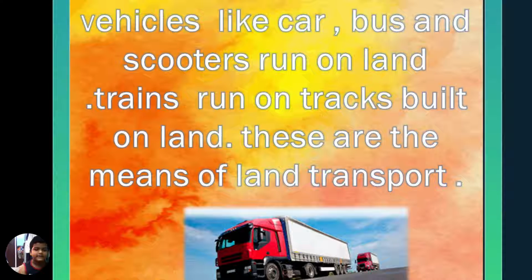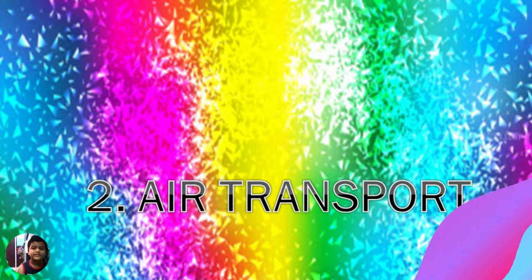Land transport. Vehicles like car, bus, and scooters run on land. Trains run on tracks built on land. These are the means of land transport.